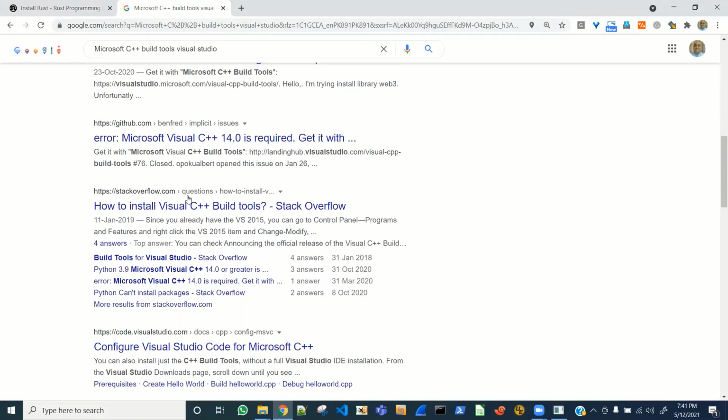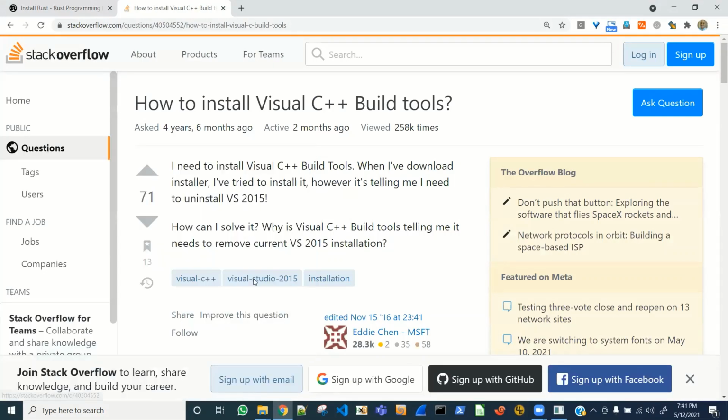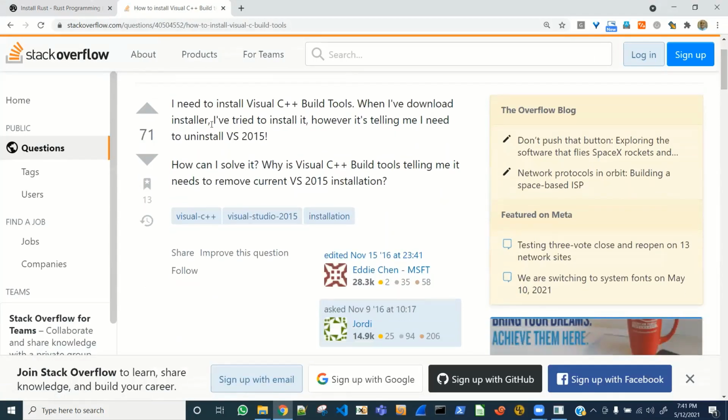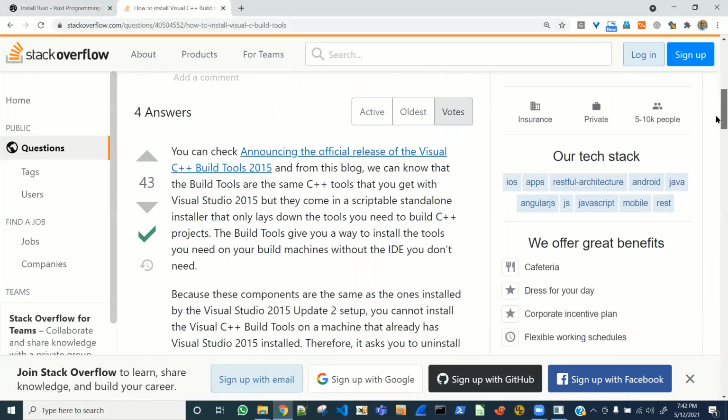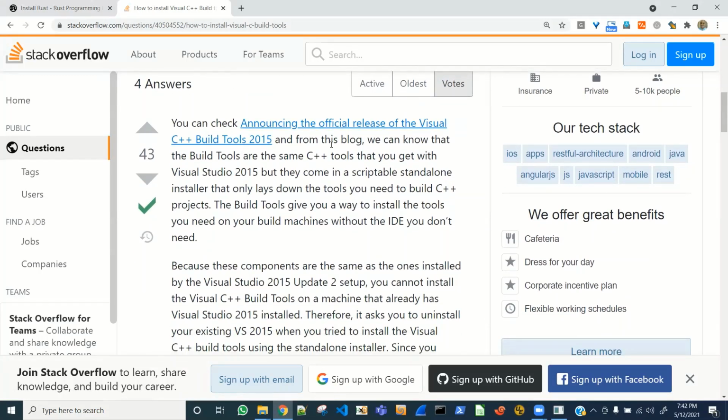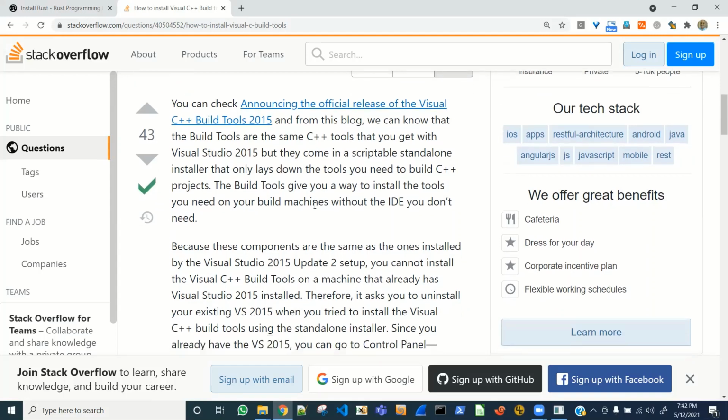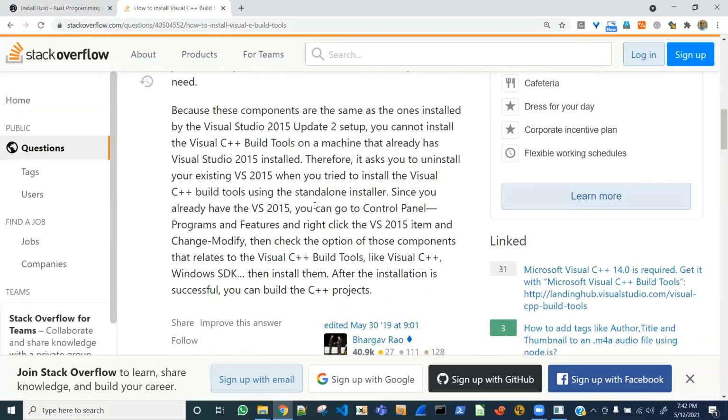Okay, let's see this. What does this guy say on Stack Overflow? Accept the cookies. I need to install this. When I download it and try to install it, however, it's telling me I need to uninstall VS 2015. How can I solve it? Why is it telling me this? Let's see what it says. You can check the announcement of the official release of this. You know that the build tools are the same, so you get them in a scriptable standard installer. The build tools give you a way to install the tools you need on your build machines without the IDE. Because these components use the same ones installed by this, you cannot install this.